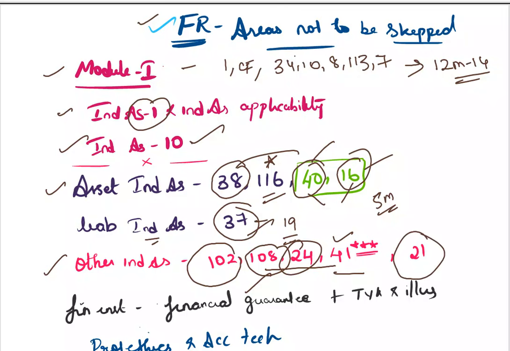In Ind AS 29, actually Ind AS 12 and Ind AS 21 can be a combination. Since Ind AS 12 was tested in the last attempt, I guess Ind AS 21 can be a question which can be tested. Maybe in a situation Ind AS 12 and 21 both are not coming, but to be on the safer side, at least cover Ind AS 21 if you want to skip Ind AS 12.